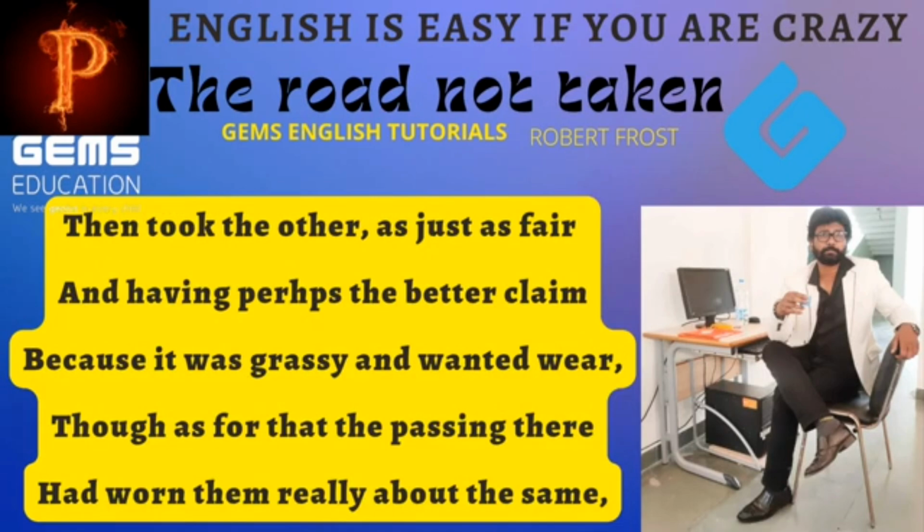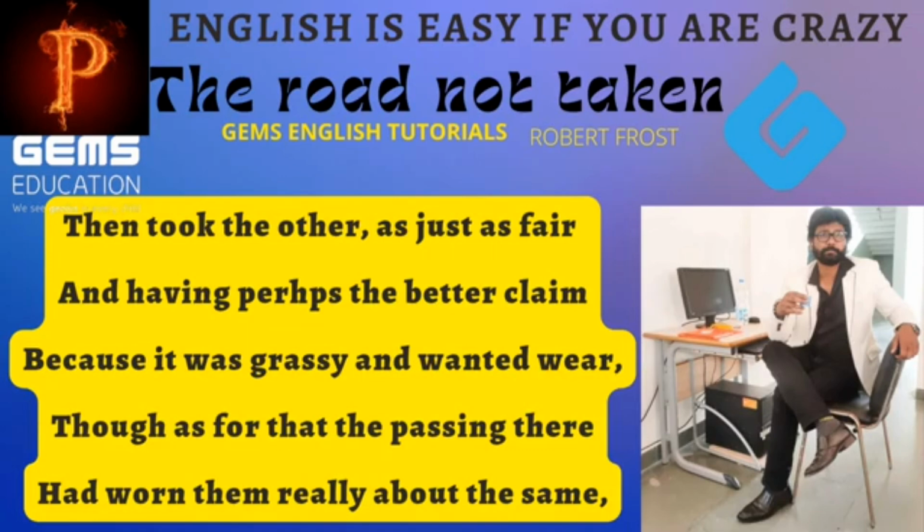Second stanza. Then took the other, as just as fair, and having perhaps the better claim, because it was grassy and wanted wear, though as for that the passing there had worn them really about the same. From the viewpoint of the writer, both of the roads are equally fair. However, he chose the second road, which was less used by the people.